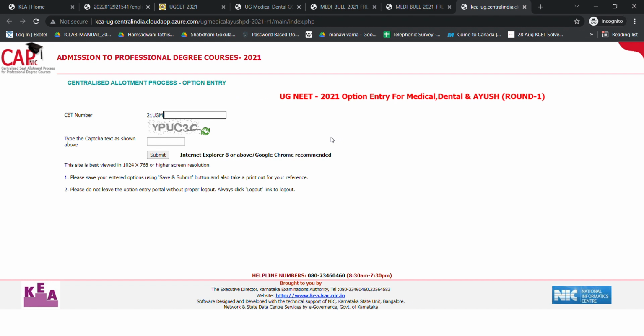Option entry is nothing but choosing the first college, the one which you want to join, and you can apply for as many colleges as you want. Please keep the order such that the first college is your top priority, and the last college is the least.